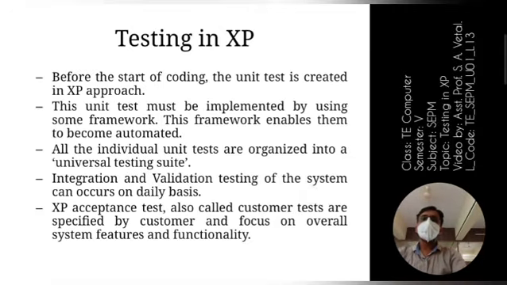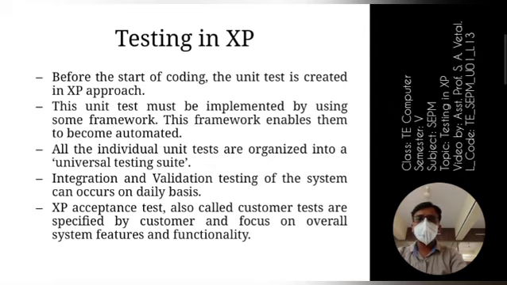Before the start of coding, the unit test is created in the extreme programming approach. Means we are going to unit test all the units of implemented code individually. This unit test must be implemented by using some framework.